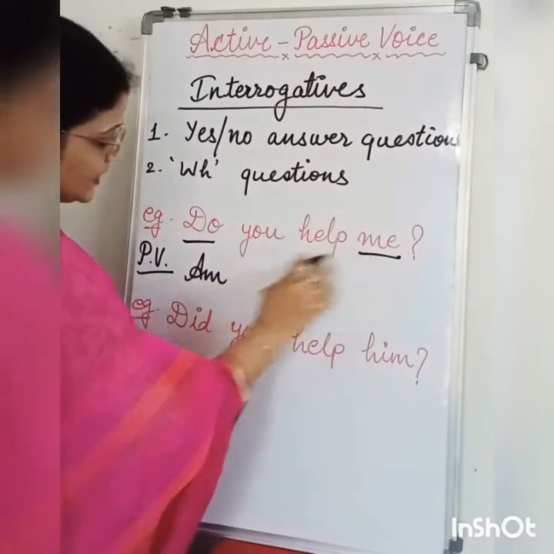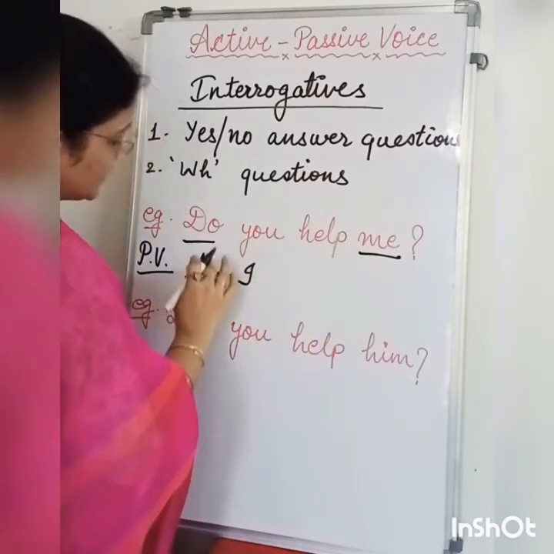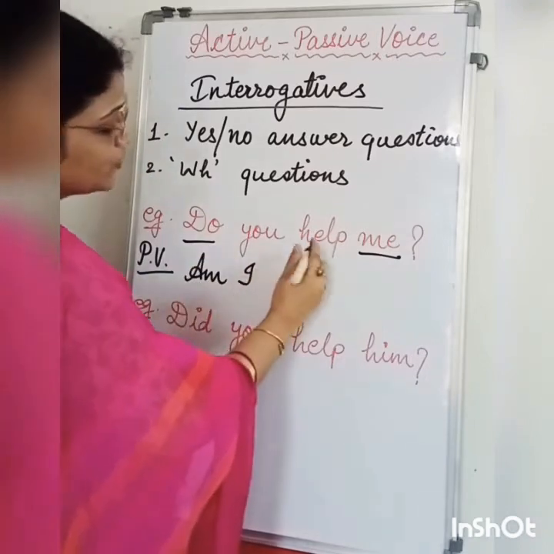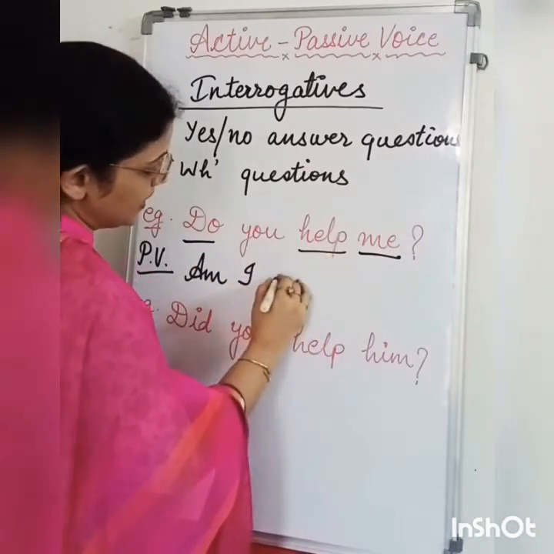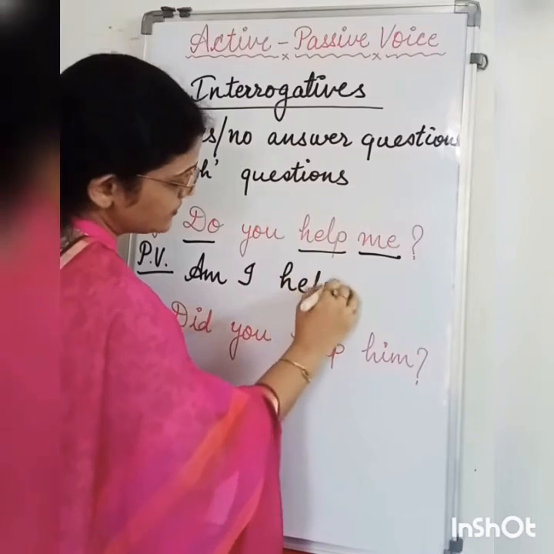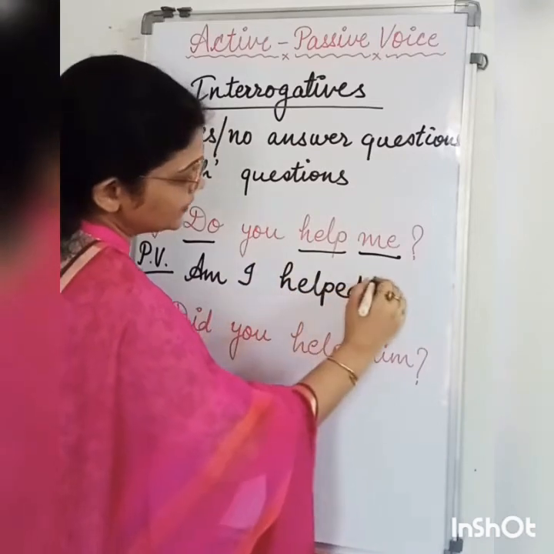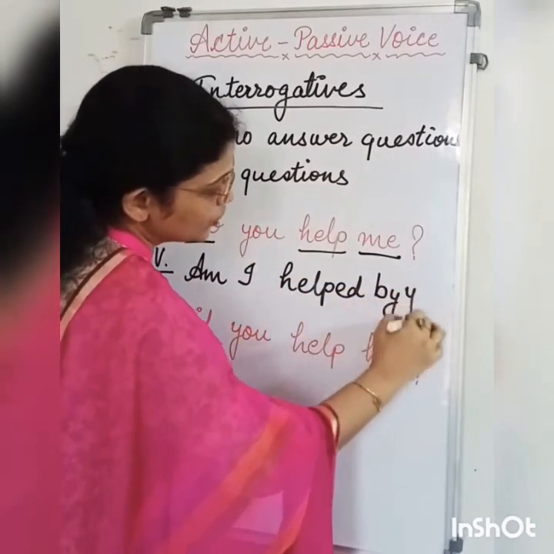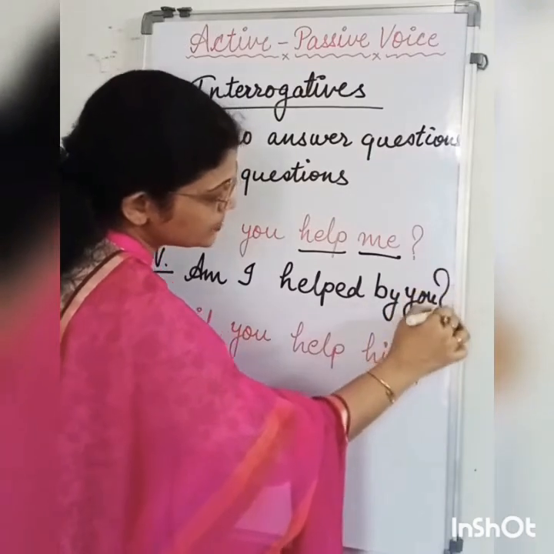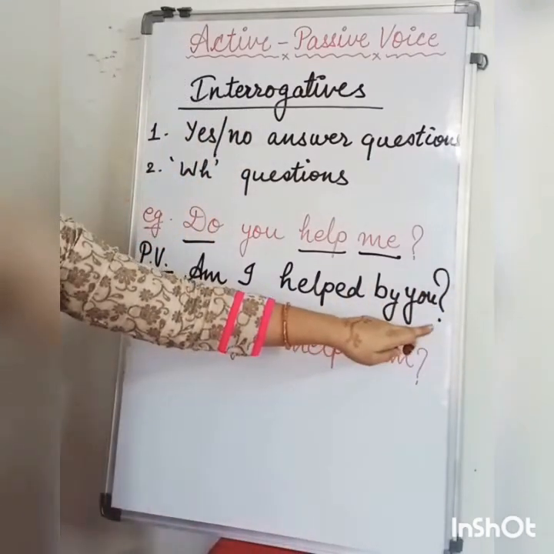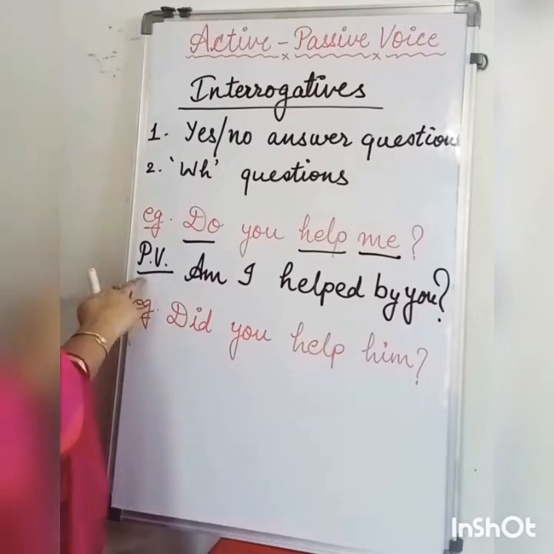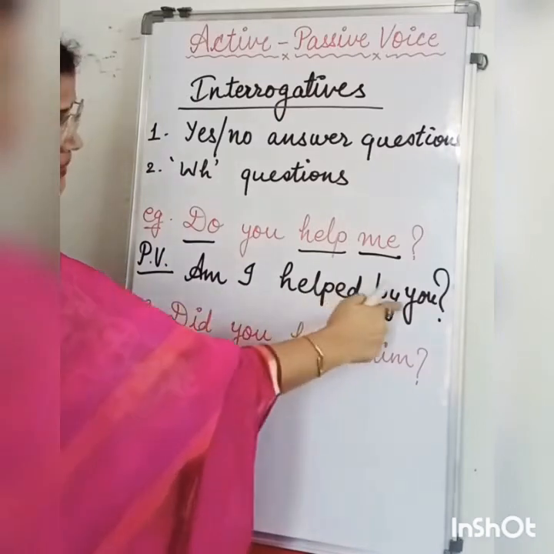So am, then I, then the third form of the verb, helped, then by you, and put a question mark, which is important. The passive voice is: am I helped by you?